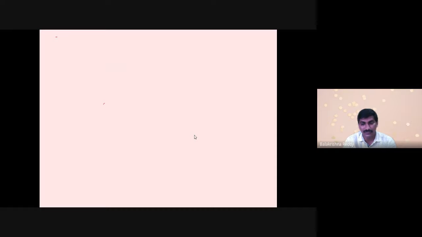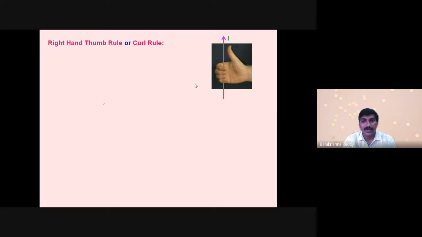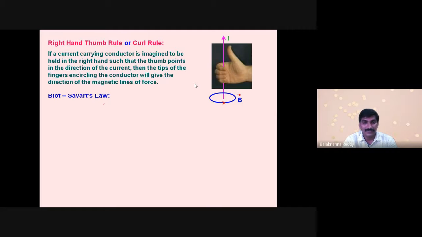But we still need to know how much magnetic field is produced around the current carrying wire. For that purpose, Biot and Savart, two scientists, contributed to this concept and derived